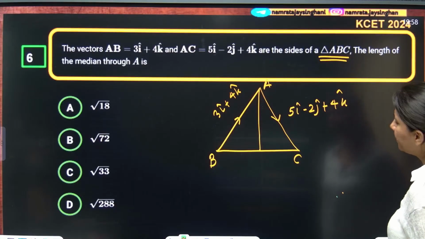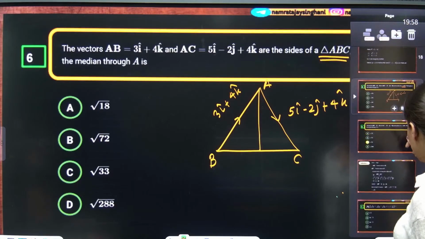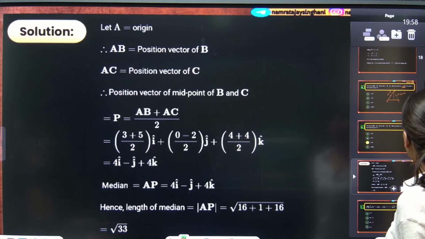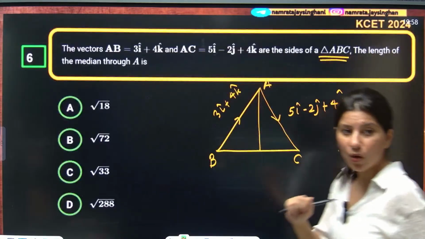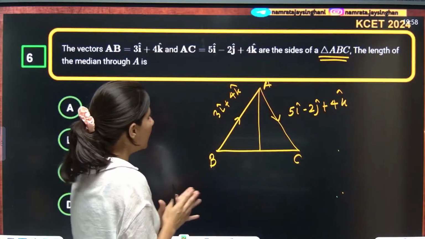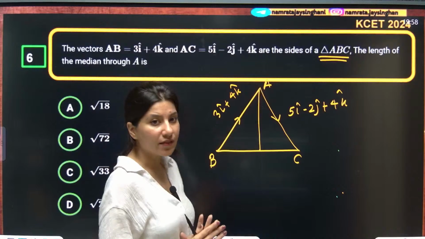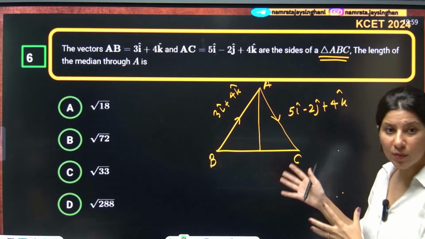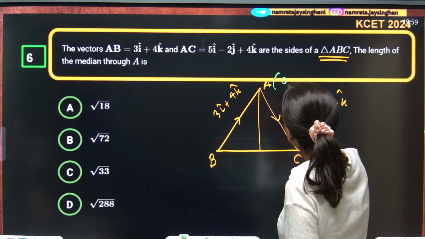Now, how to calculate the length of a median? Let's see. Suppose A, B and C are given. It will be helpful if you assume coordinates. So I am assuming A as the origin.